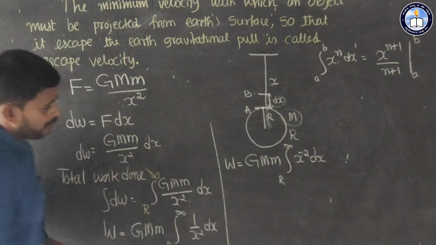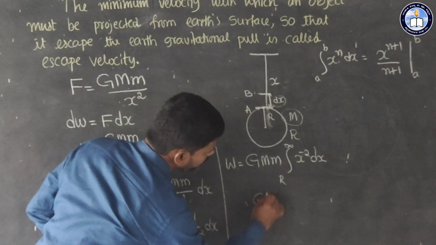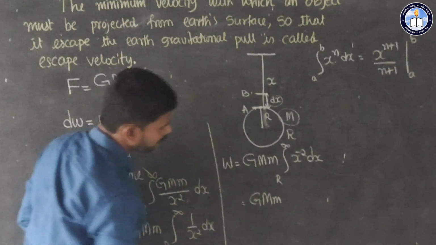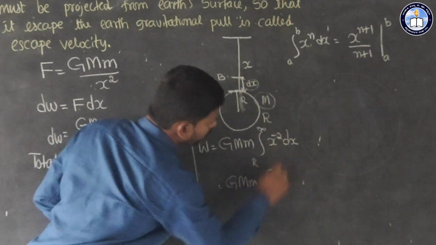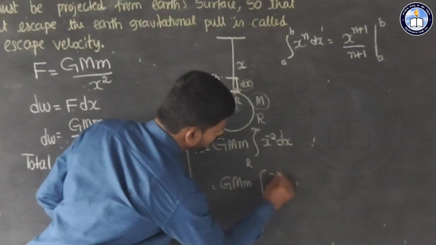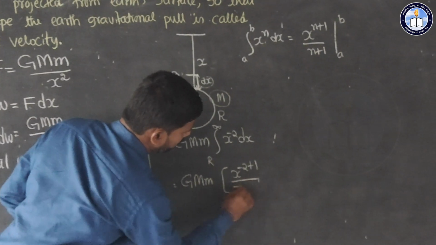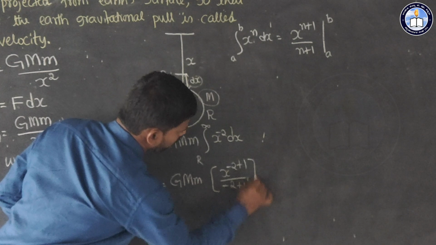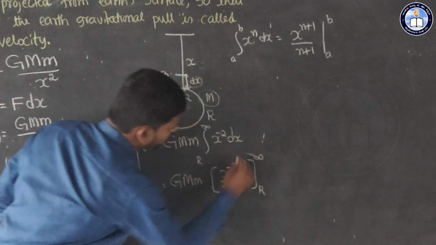Now this is G M m. Here I will integrate x to the power minus 2 plus 1 divided by minus 2 plus 1, limit r to infinity.